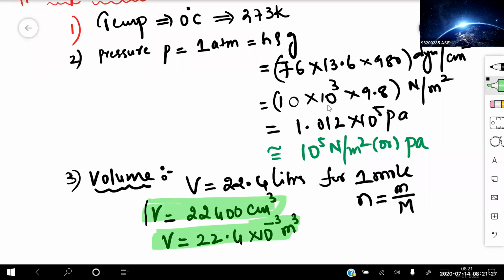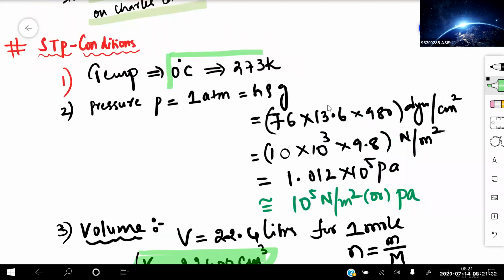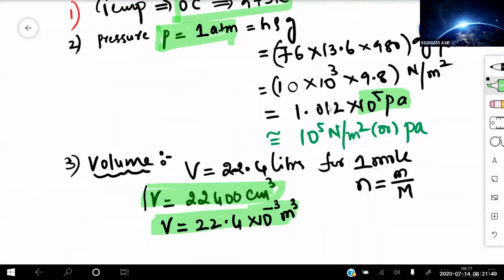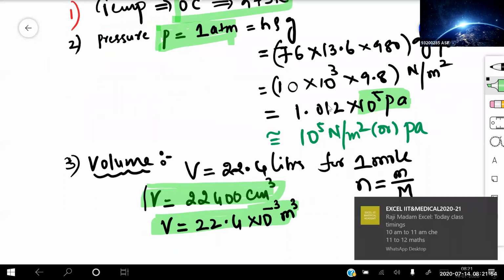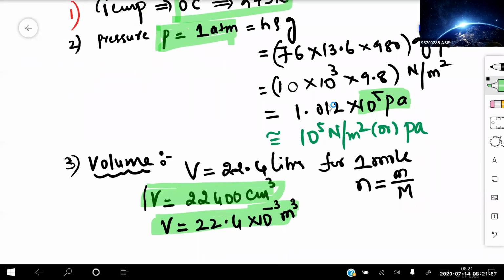Whenever we use the term STP condition, temperature should be taken as 0 degree centigrade, or 273 Kelvin, and 1 atmospheric pressure is always equal to 10 to the power of 5 Pascal. And volume is equal to 22.4 liters for 1 mole, or V is equal to 22,400 centimeter cube, or else we write it as 22.4 into 10 to the power of minus 3 meter cube. So the units you need to remember very carefully.